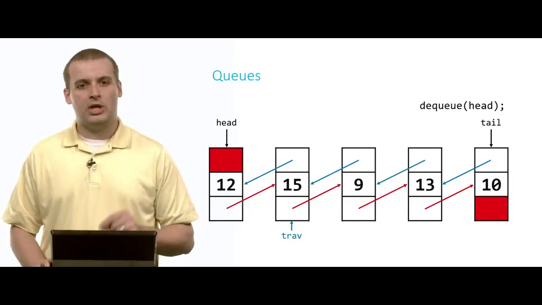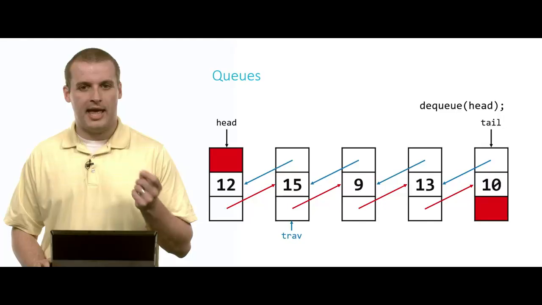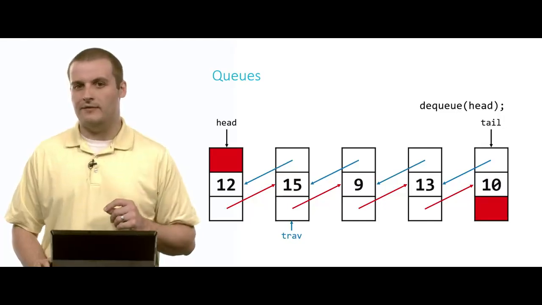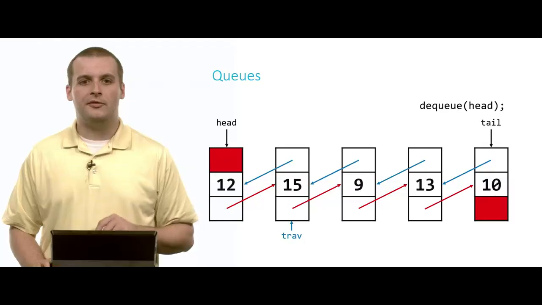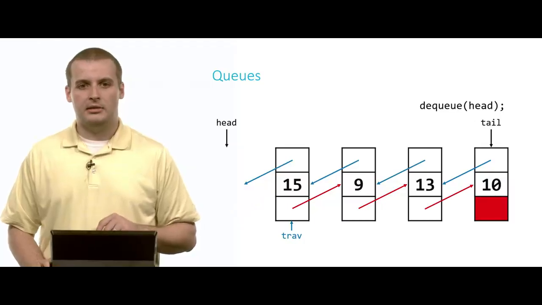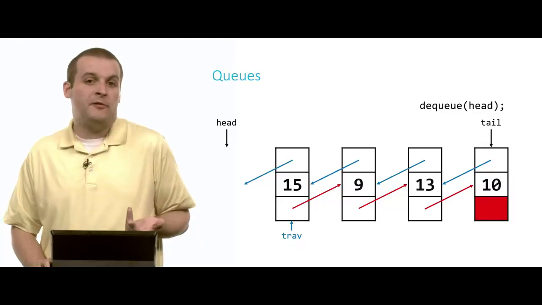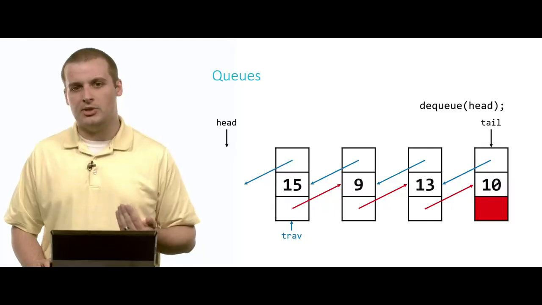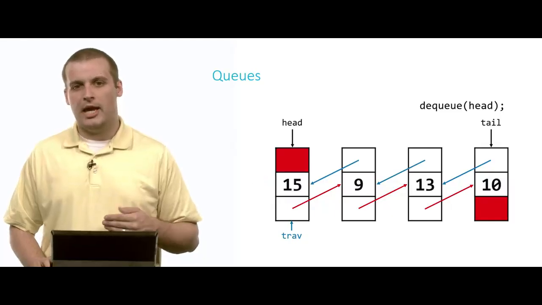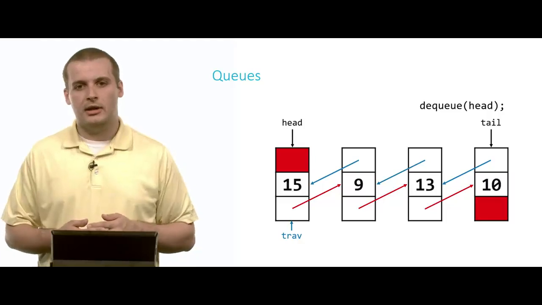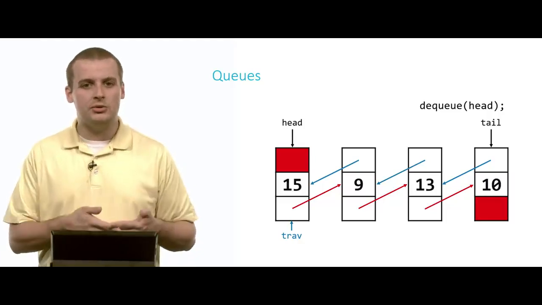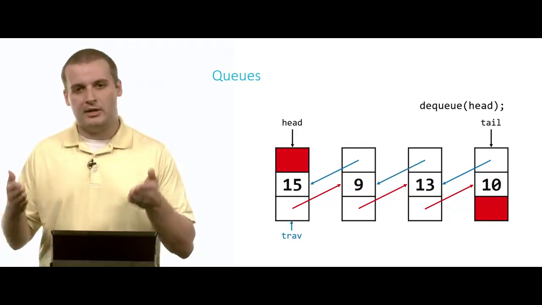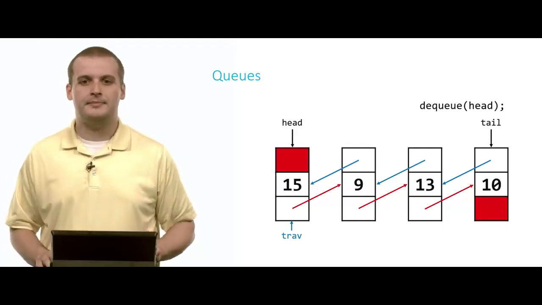Now that we've got a hold on the first element via the pointer head and the second element via the pointer trav, we can now free head. And then we can say nothing comes before 15 anymore, so we can change 15's previous pointer to point to null. And we just move the head over. And there we go. Now we have successfully dequeued 12, and now we have another queue of 4 elements.